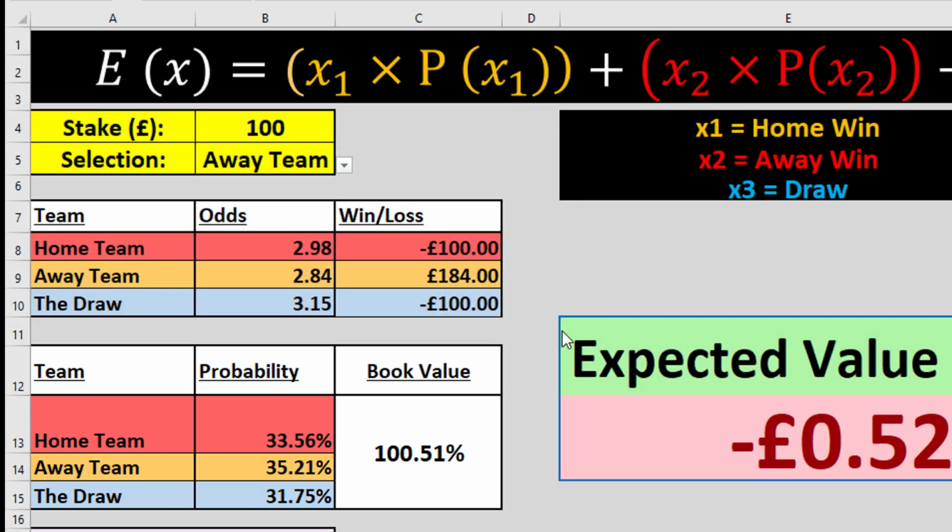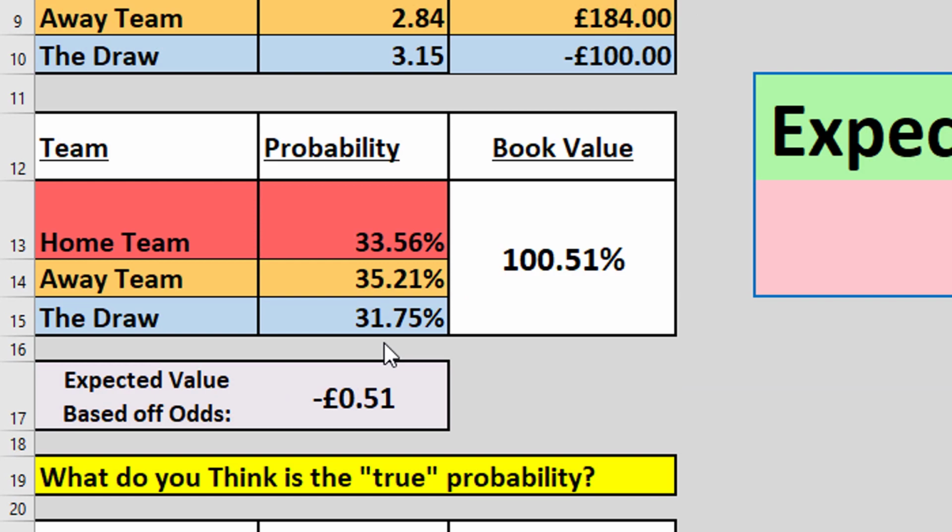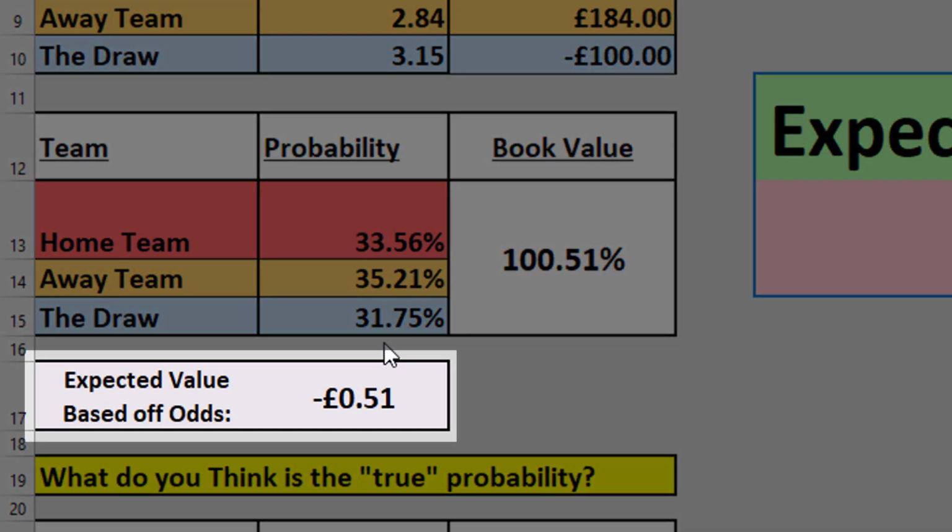The spreadsheet then also automatically calculates the book value here and shows you the expected value based off the odds alone. So if the market was completely efficient and the odds being offered to you were 100% accurate, the expected value here would be negative 51p. So remember, expected value is your average result. What that means is if you place this bet, say, 1,000,000 times theoretically, the average result of that bet being placed would be negative 51p.